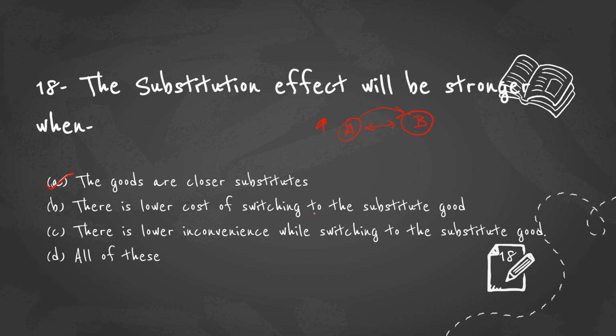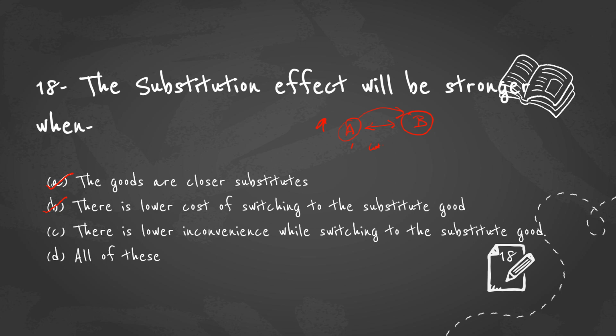There is a lower cost of switching to the substitute. That is the switching cost. When the cost of switching is low, then also I will move to good B. Then there is lower inconvenience while switching to the substitute goods. For example, for a person who likes coffee, switching from coffee to tea has a lot of inconvenience. So in that case, the substitution effect will be lower.